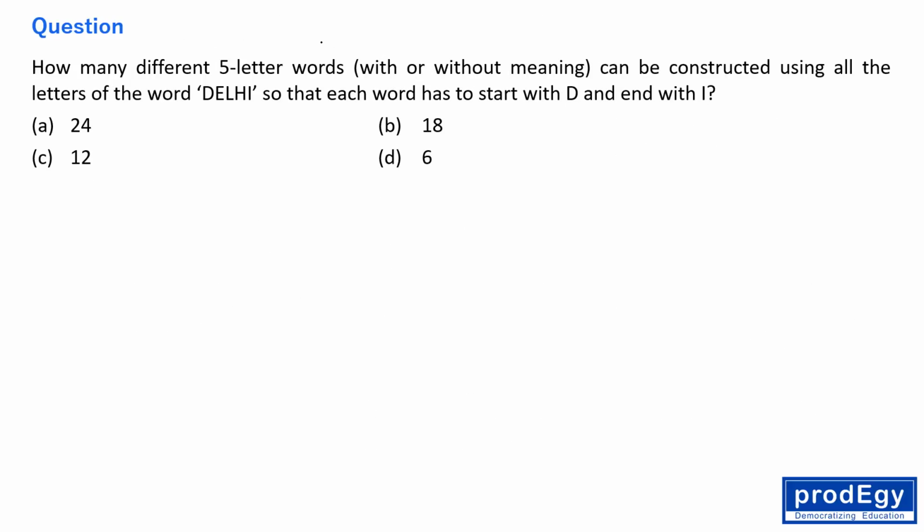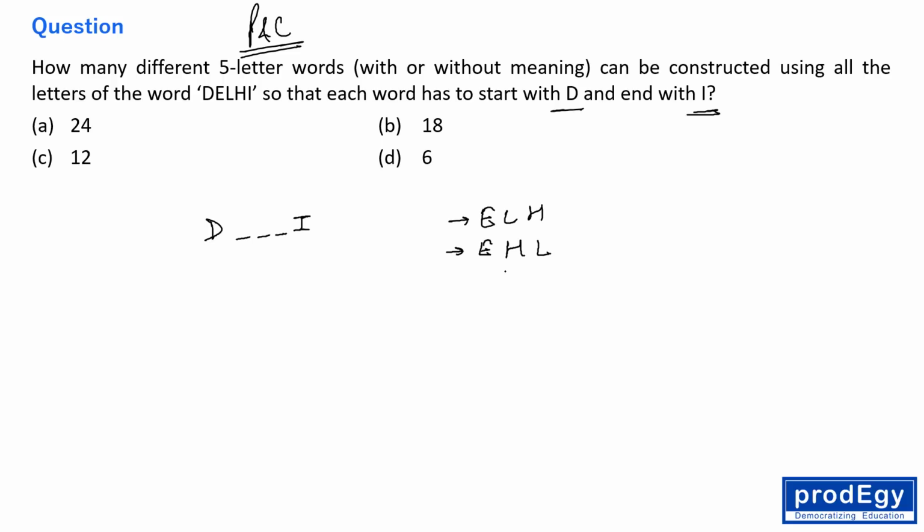How many different 5 letter words? This question comes under the category of permutation and combination, right? Numeracy part. How many different 5-letter words with or without meaning can be constructed using all the letters of the word DAILY, so that each word has to start with D and end with I? So D and I are fixed, right? And between D and I, what do we have? We have E, L, H, right? So in E, L, H we can arrange them however we want.